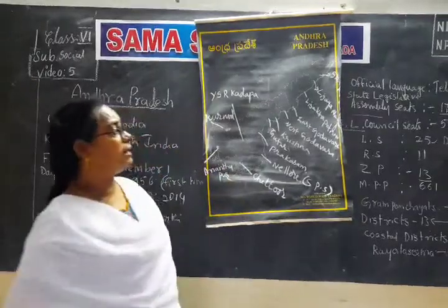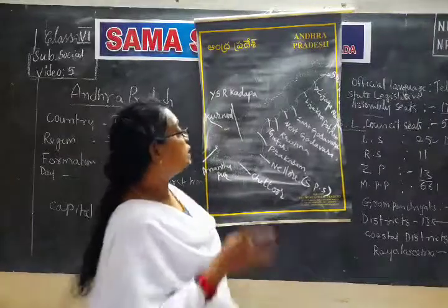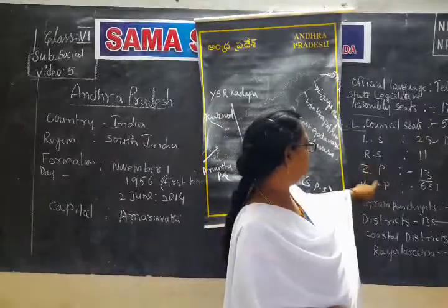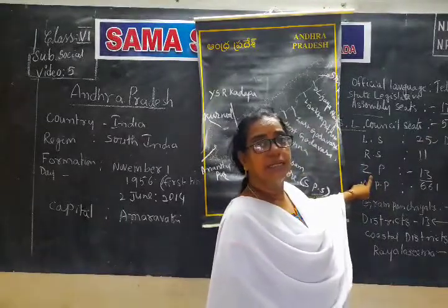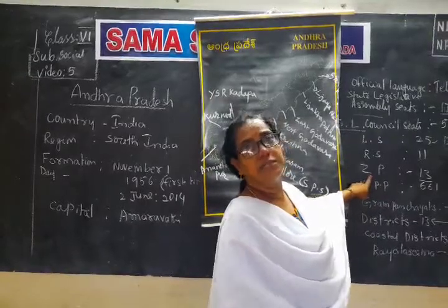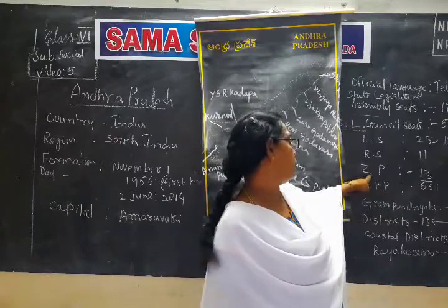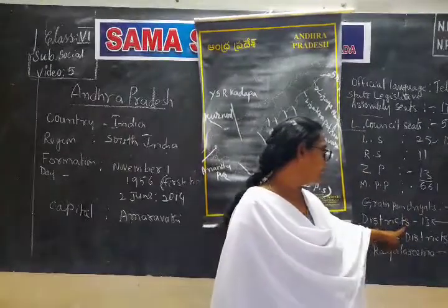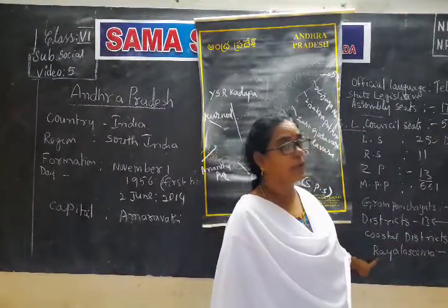These are the 13 districts of Andhra Pradesh. So again I am telling, there are 13 districts in Andhra Pradesh. Jilla Parishad means districts. Districts means Jilla Praja Parishad or Jillas. Jilla or district, both are one only. How many districts are there? 13 districts. Of the 13 districts, 9 are coastal districts and 4 are Rayalaseema.